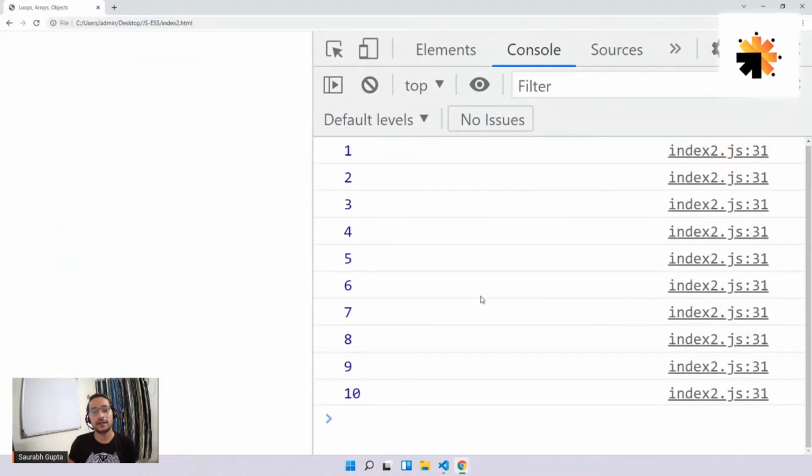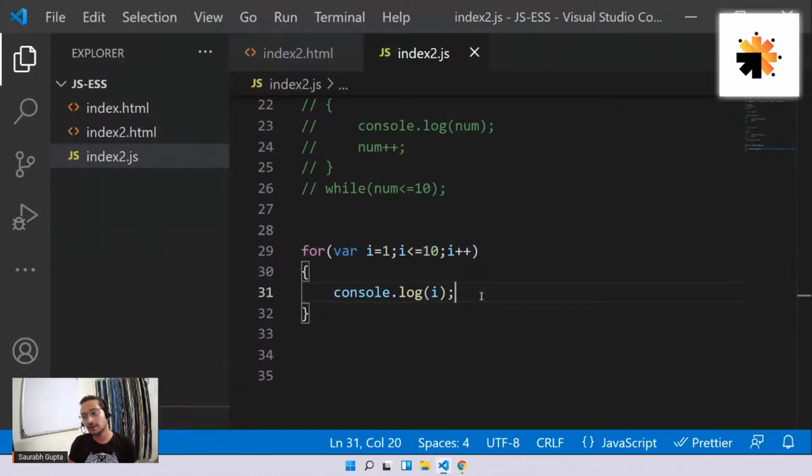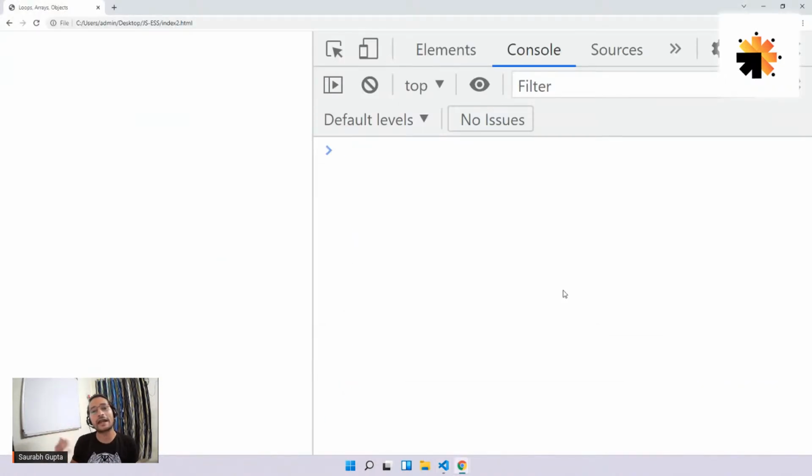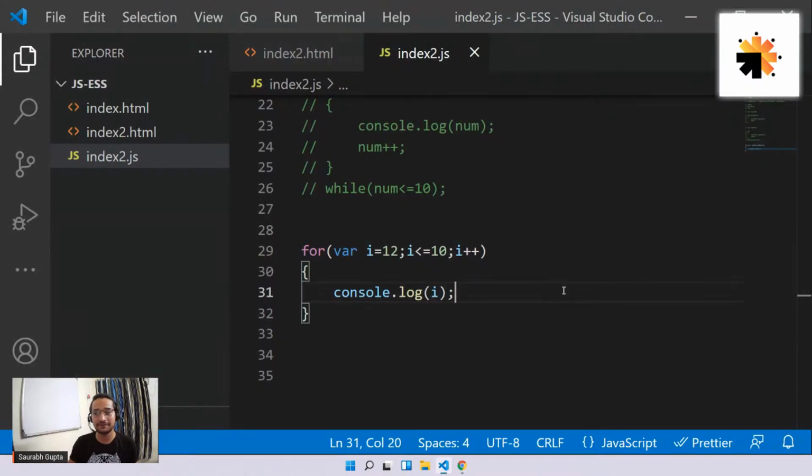Simple. Is it clear, everyone? Guys, are we clear? Please tell me. All set? It is also an entry control loop. That means if initially my condition is wrong, now see, I make i equal to 12. I know that the condition is wrong initially, but in this case, it doesn't work because it's also an entry control loop, just like while.